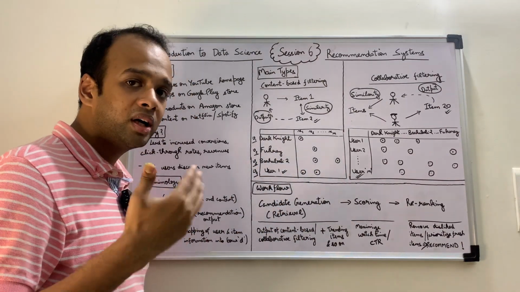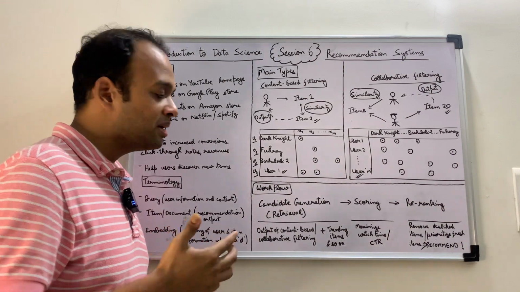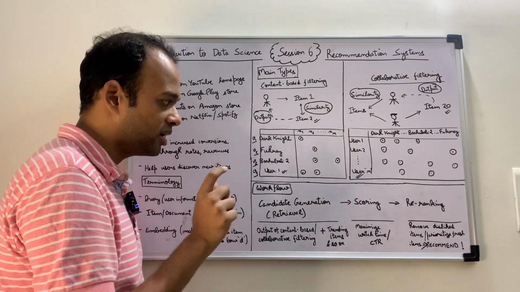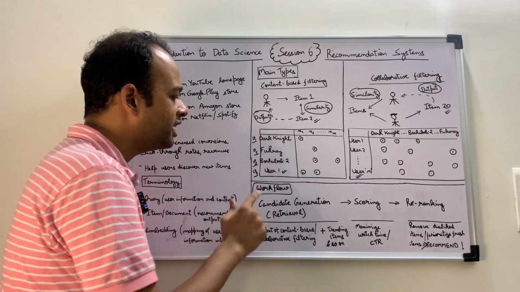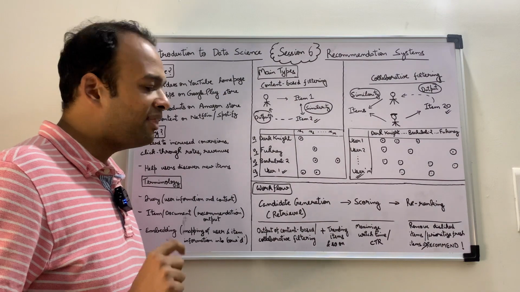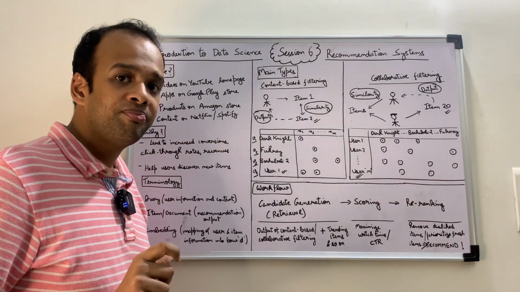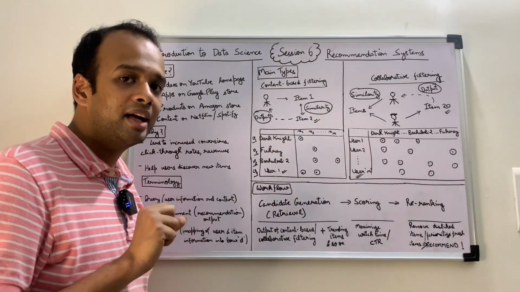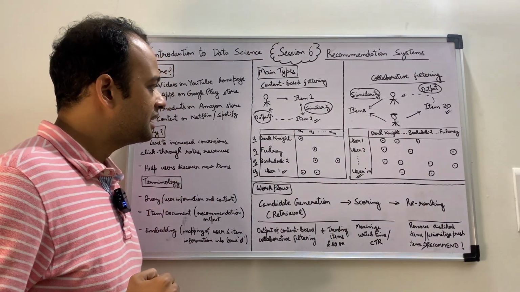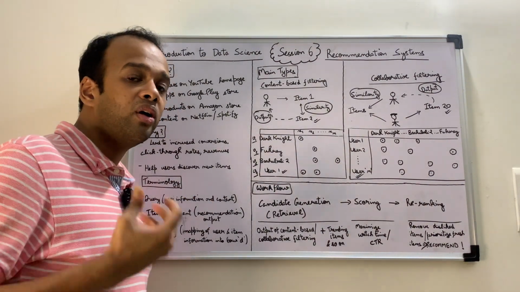So we want to calculate the similarity between this user and each of these movies. User 1 and Bahubali 2, what is the similarity? User 1 and Fukrey, what is the similarity? And user 1 and Dark Knight, what is the similarity? The movie with the maximum similarity, we will pick up and recommend to user 1. So this is something called content-based filtering.